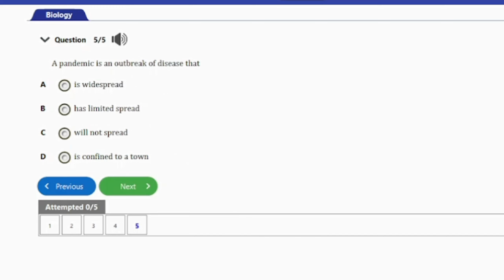It says, a pandemic is an outbreak of disease that A, is widespread, B, has limited spread, C, will not spread, D, is confined to a town. So guys, the answer to this question here is option A, and that is widespread. So a pandemic is an outbreak of a disease that is widespread, and that's it for this question.